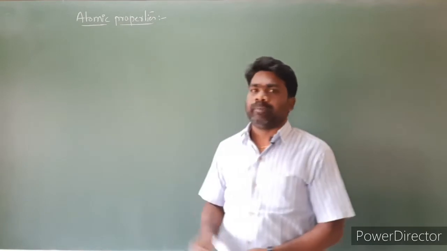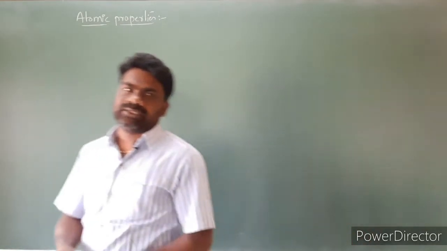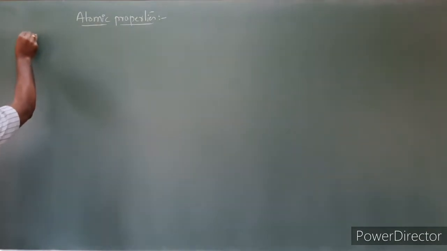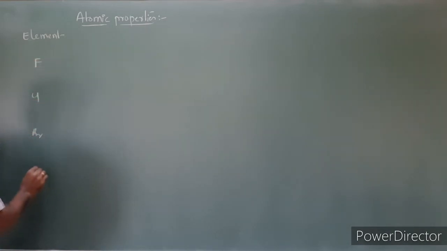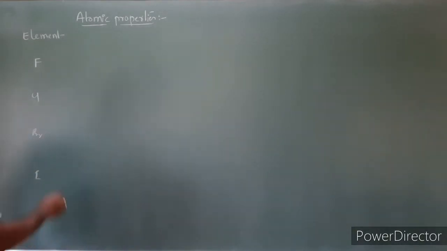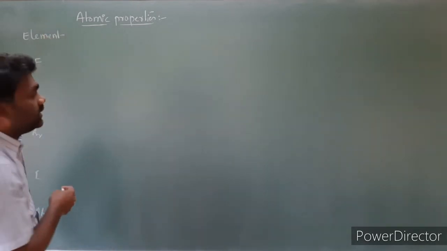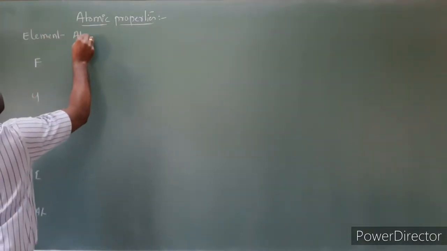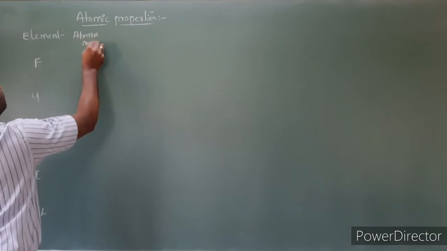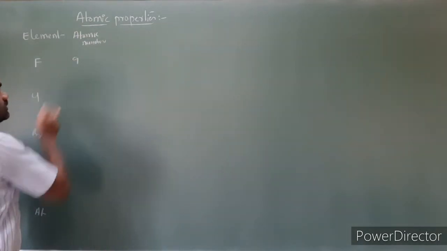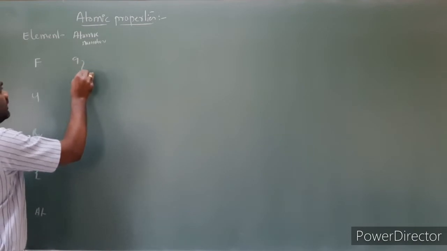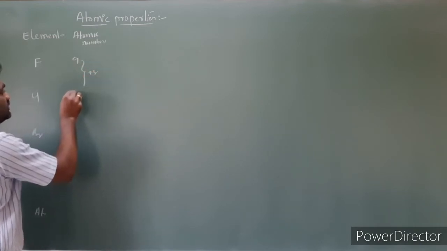Next, atomic properties of group 17 elements. The elements are fluorine, chlorine, bromine, iodine and astatine. These are the group 17 elements. Next, atomic number. The atomic number of fluorine is 9. To this 9 we have to add 8. So 9 plus 8 gives 17.